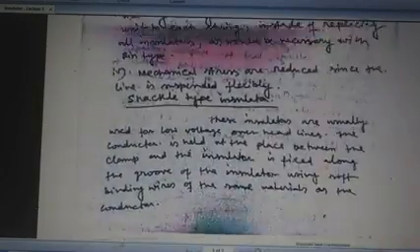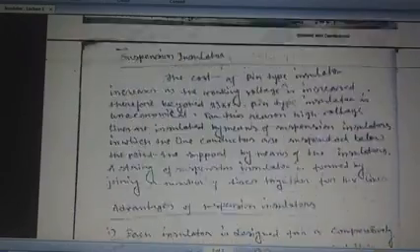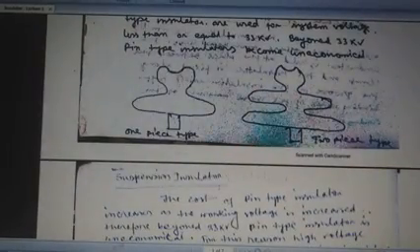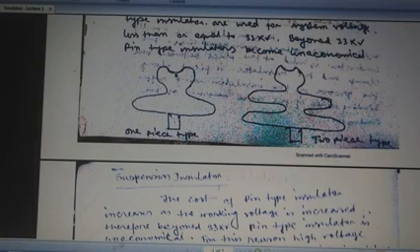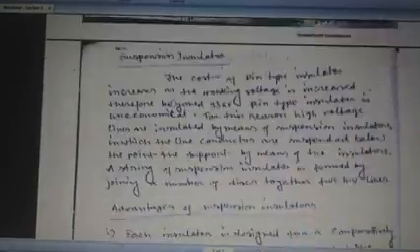Suppose this is a porcelain pin type insulator, and the distance starts from this point, the midpoint of the grooves, and you follow the arrow. So this distance, starting from the midpoint of the grooves and ending at the pin, the shortest distance, is called the creepage distance.